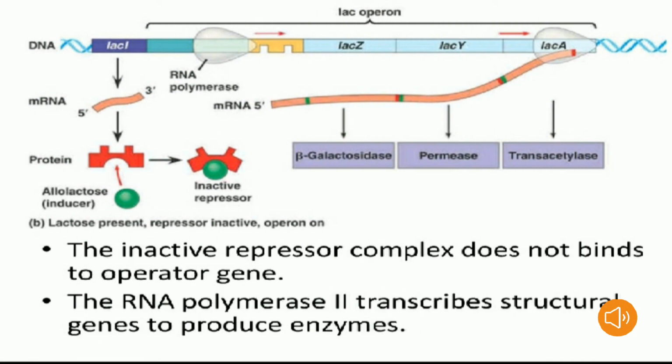Here you can see the picture carefully. The inactive repressor complex does not bind to the operator gene. The RNA polymerase enzyme will transcribe the structural gene to produce the enzyme beta galactosidase. It is necessary for lactose metabolism in the presence of lactose. It means switched on condition.